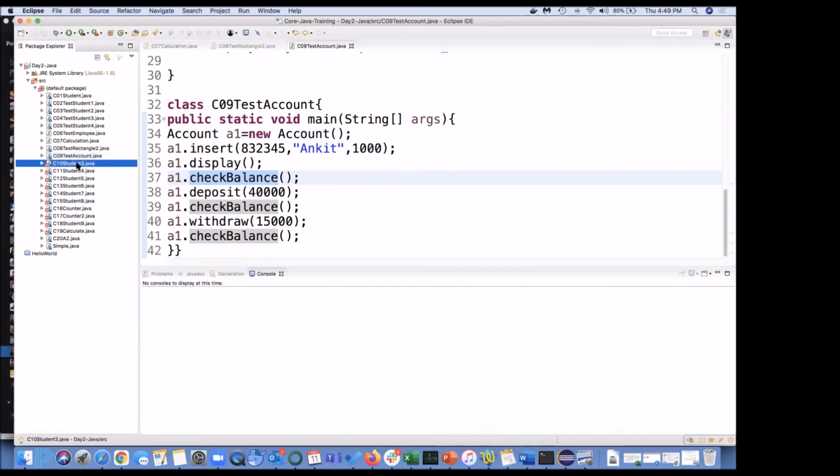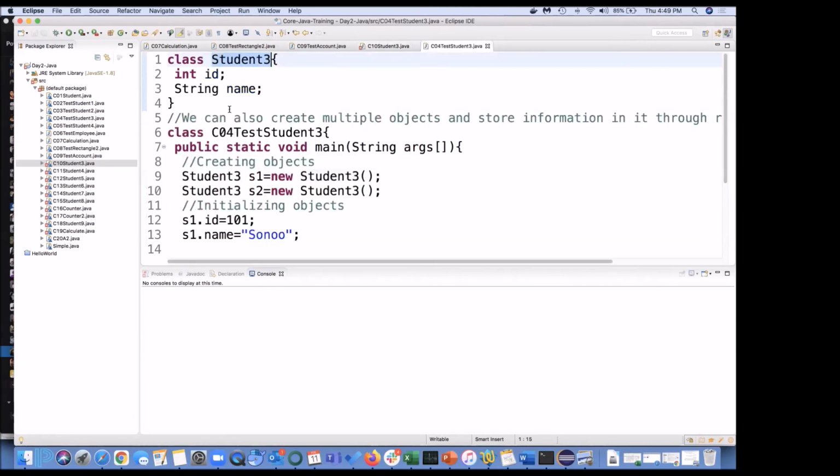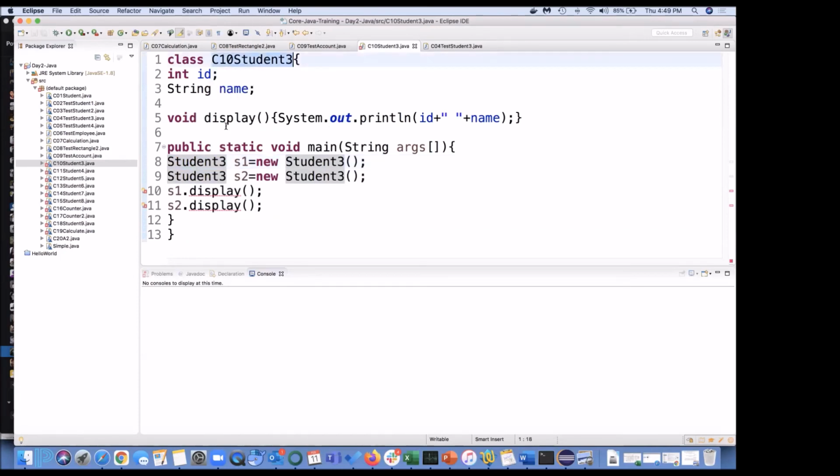Okay, let me move to another function class. Now here it is display student 3, S1, S3. This student 3 is a different class that does not have a display function. If I click, it is just having ID and name. So the same thing we have to do. Save it. ID, name.